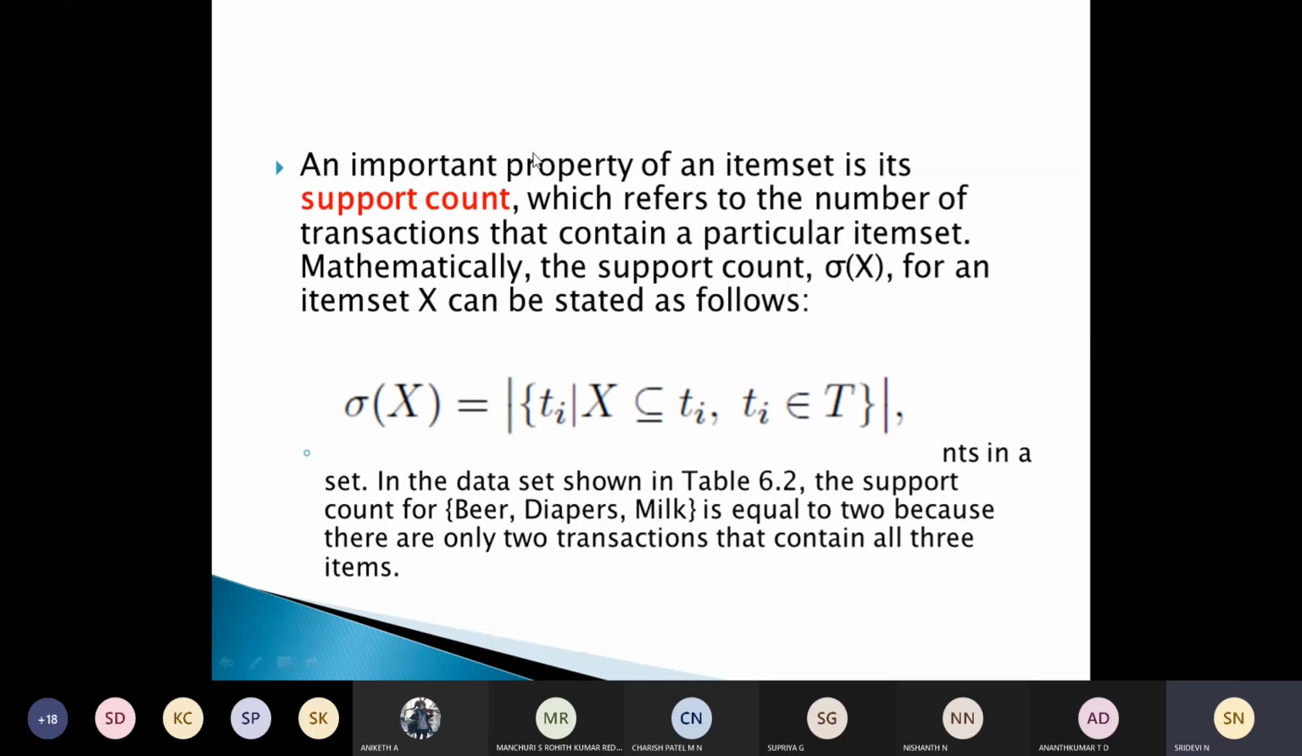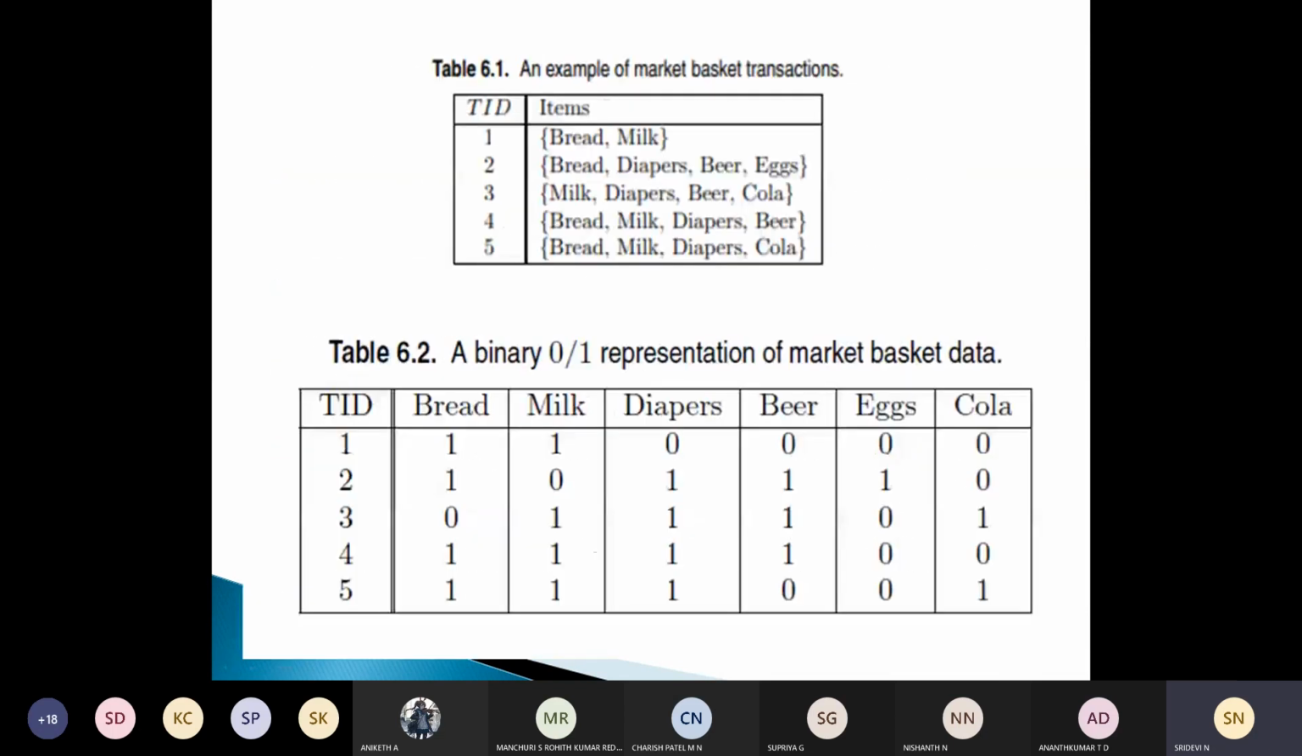So it refers to the number of transactions that contain a particular item set. If we consider beer, diapers, and milk as an item set, in how many transactions is it present? That will become the support count. As an example, if we take 6.2, beer, diapers, and milk. Let's check here. We have 2 transactions which have beer, diapers, and milk in common. These are 3 and 4, isn't it? 3 and 4. That is the support count.